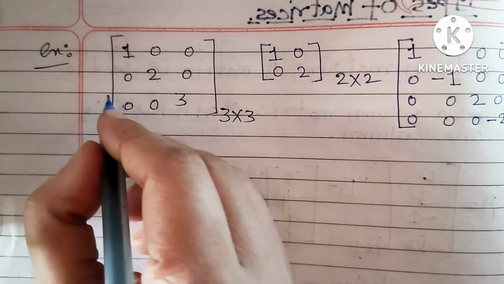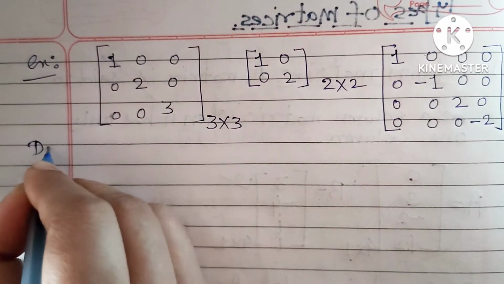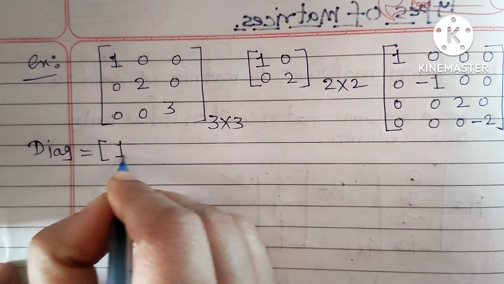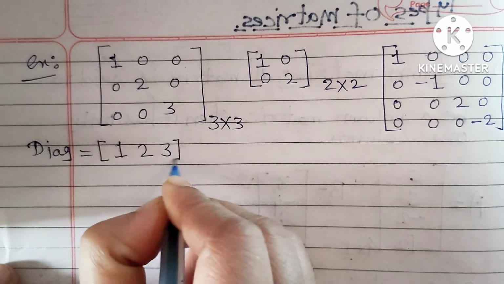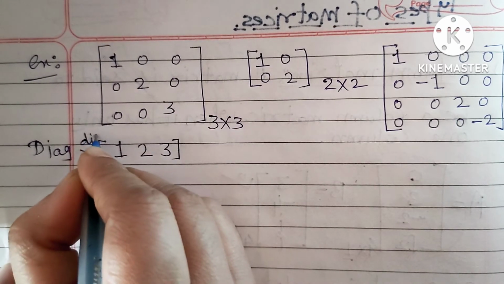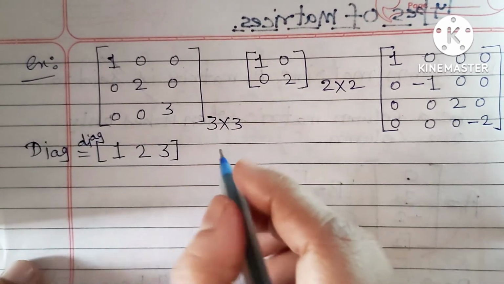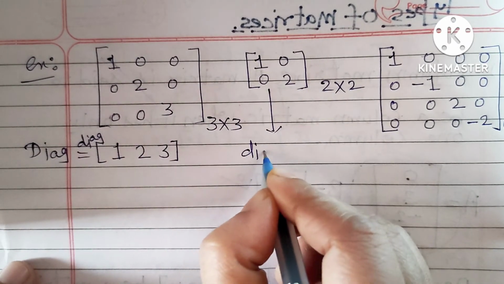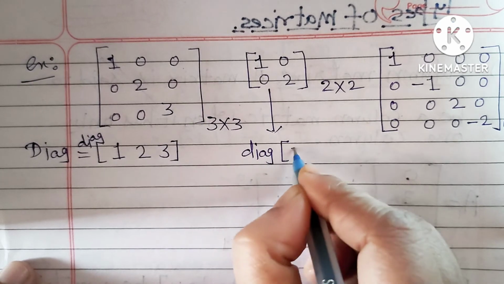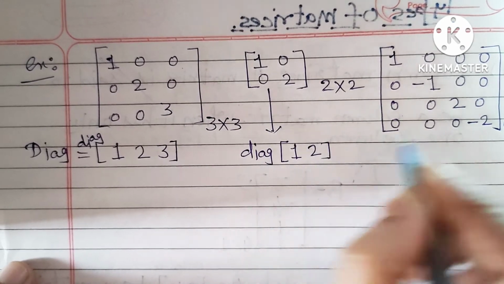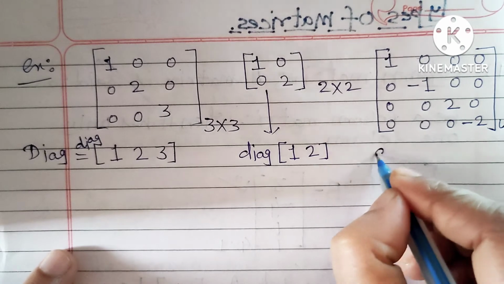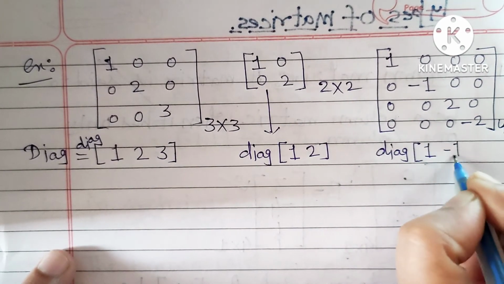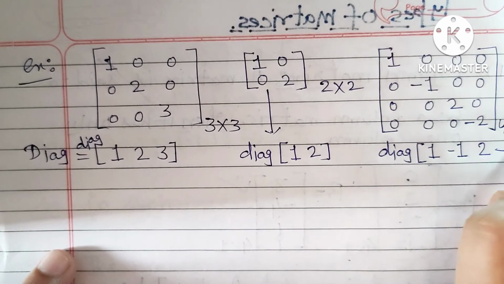The diagonal elements of the first are 1, 2, 3, denoted by diag. For the 2 cross 2 matrix the diagonal elements are 1, 2. For the 4 cross 4 matrix the diagonal elements are 1, -1, 2 and -2.